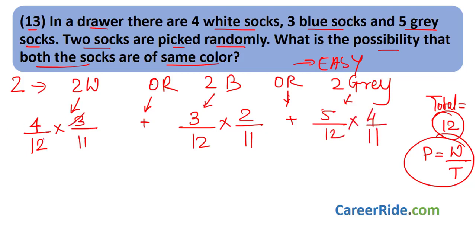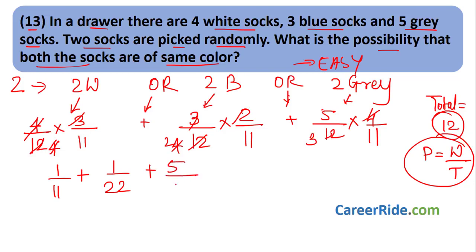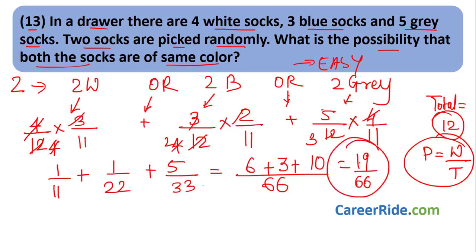What do we get over here? 3 4s are 12, the 4 gets cancelled, so we'll have 1 by 11, plus, 3 4s are 12, 2 2s are 4, so you will have 1 by 22, plus 3 11s are 33, 5 by 33. LCM is 66. 1 6s are 6 over here, 3 over here, and 5 33s into 2 is 10. So 19 by 66 is the probability.